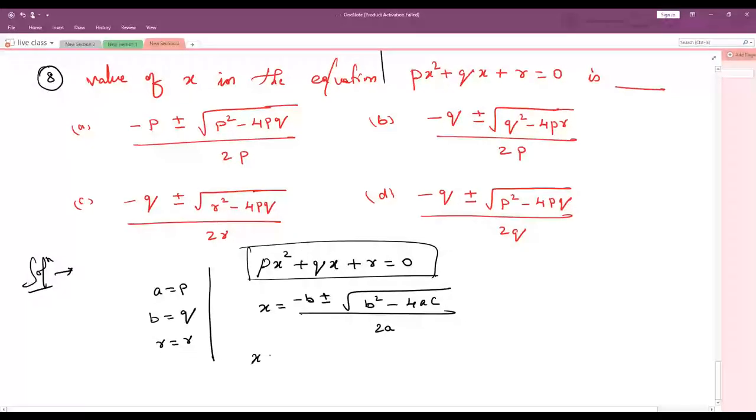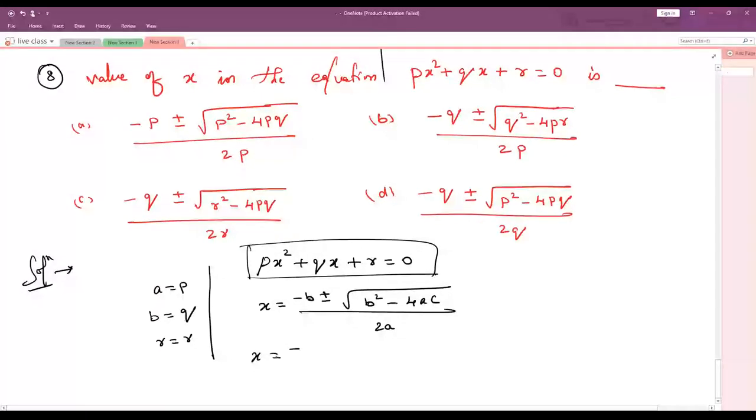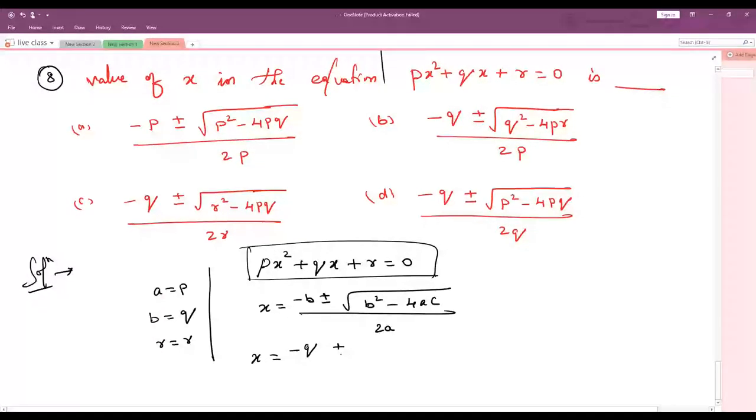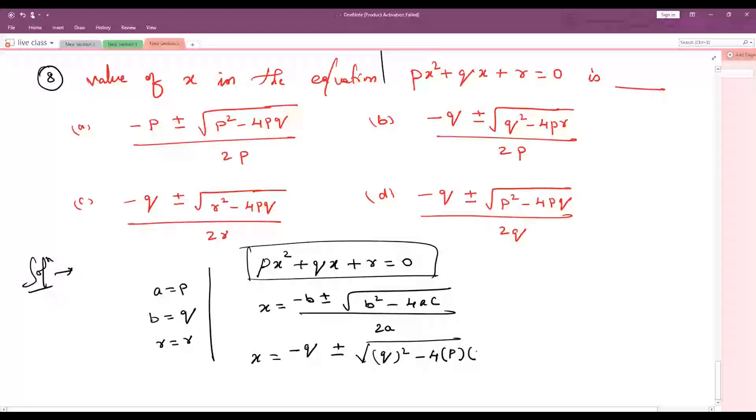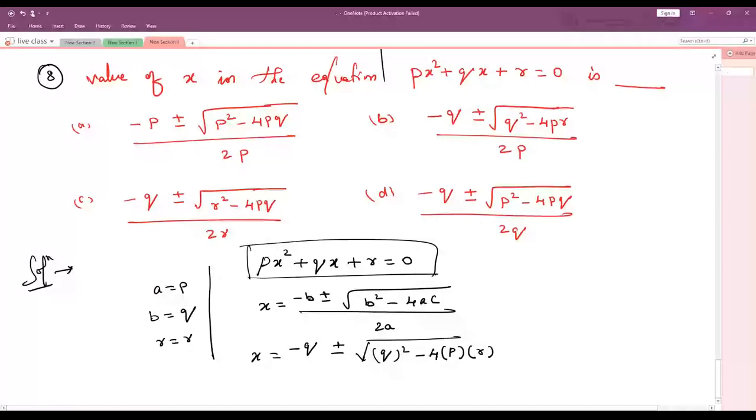Now x is equals to minus, what is the value of b? Q. Right? B is q, I'll substitute, plus or minus root of, b square means q square, minus 4 into value of a is p, value of c is r.